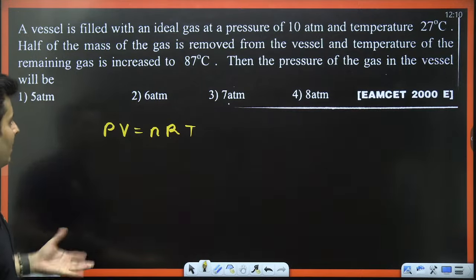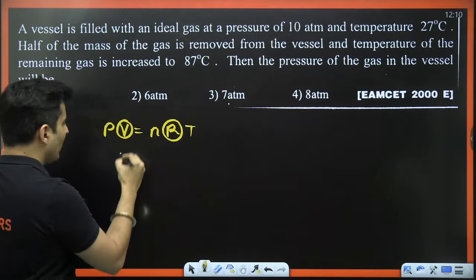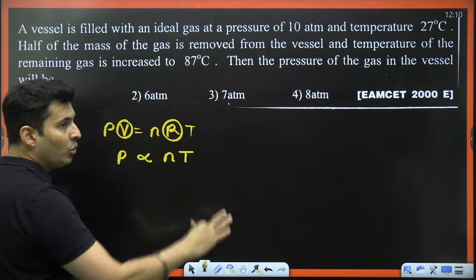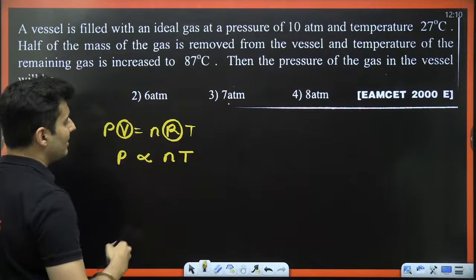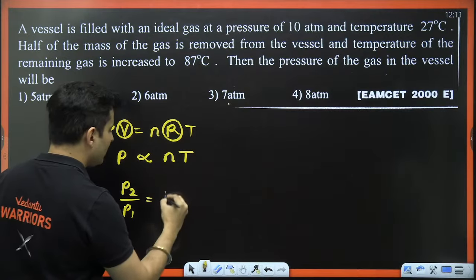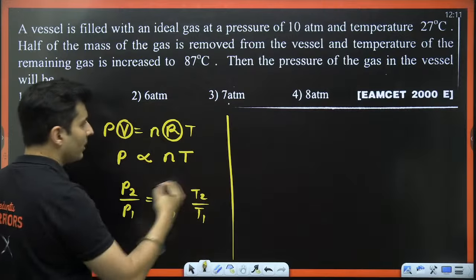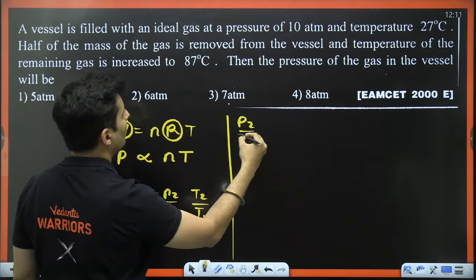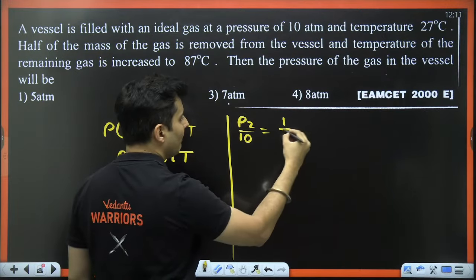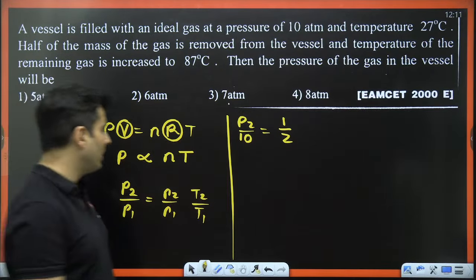Because it is in a chamber, the volume is going to be constant. R is a gas constant. So I think pressure is directly proportional to n times the temperature. Even the moles are not constant because some of the gas is removed. So I can say P2 by P1 is n2 by n1 into T2 by T1. The initial pressure was 10 atm. The number of moles the second time will be half, so it will be a 1 by 2 ratio, because the final mass will be half the original mass.